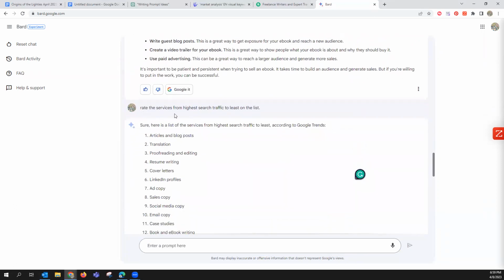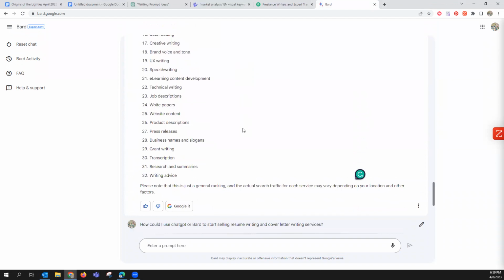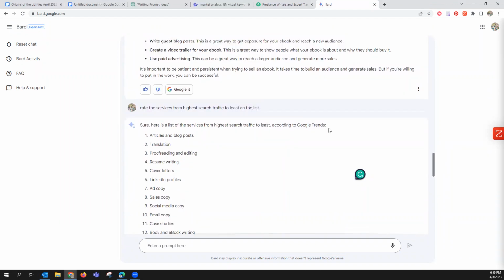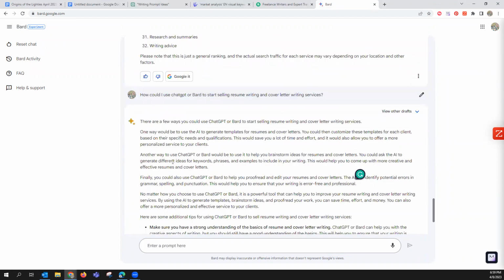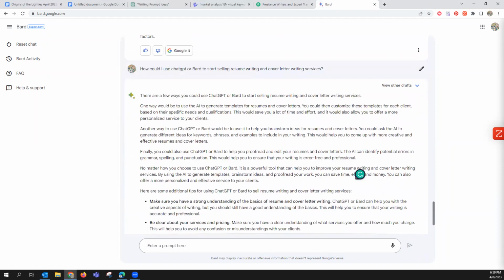So then I said rate the services from highest search traffic to least on the list. So here they are ranked. And this is Google, right? Google Trends. You know what I'm saying? Powerful. Okay, so how could I use ChatGPT or Bard to start selling resume writing and cover letter writing services? Okay, this is an idea for you guys. All right, now this is the last one I left off of, so now you guys are fully caught up to where I'm at.